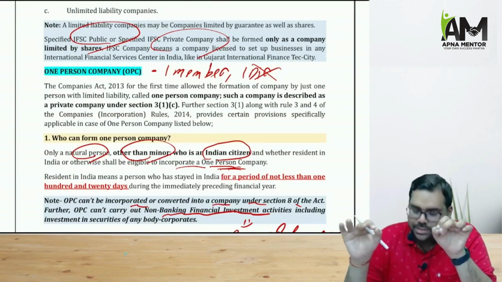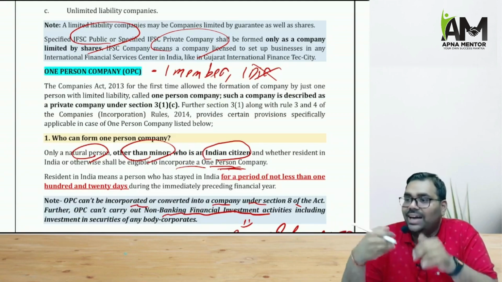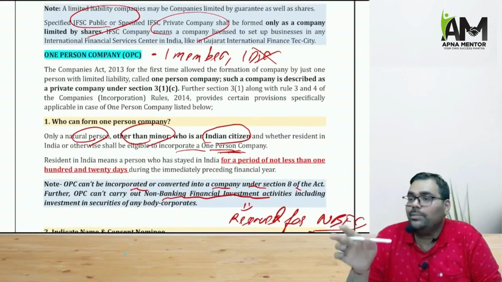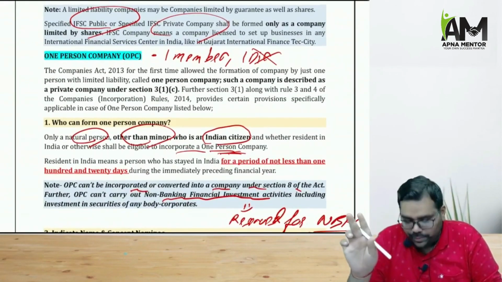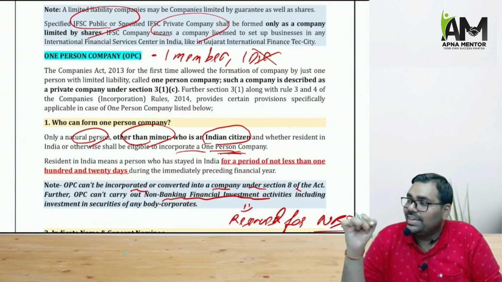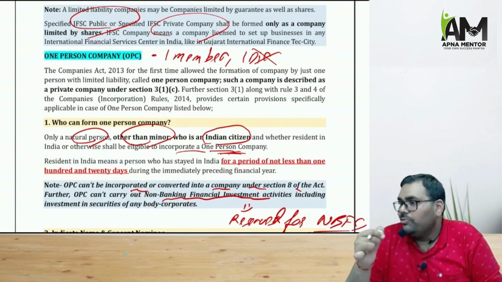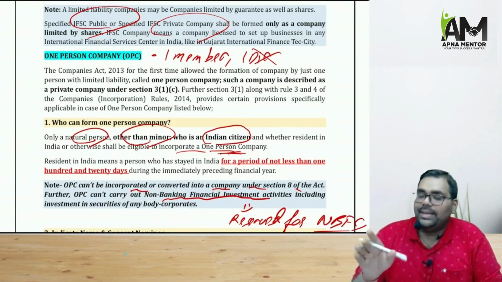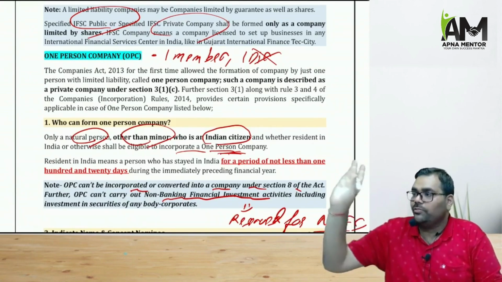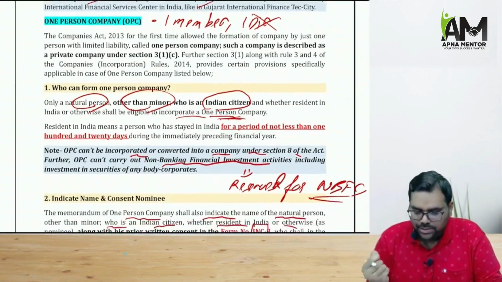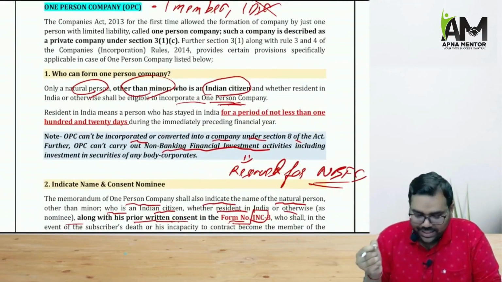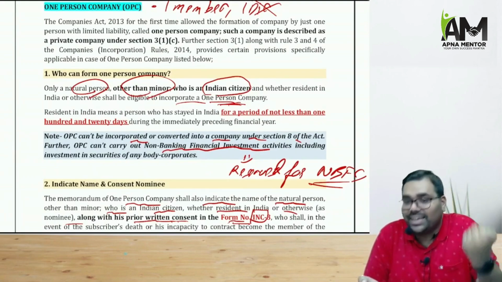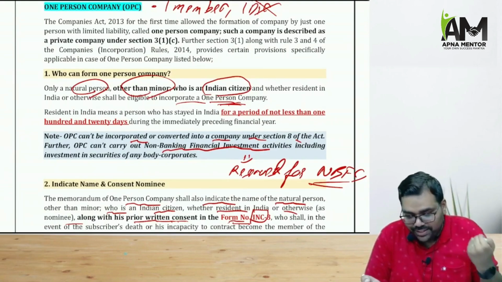Then only a natural person can form a one person company. An artificial person cannot form a one person company. Secondly, only a major can form a one person company. A minor cannot form a one person company. And thirdly, only an Indian citizen can form a one person company. When we talk about Indian citizenship, we do not mean residence. So it may happen that an Indian resident who stays 365 days out of India, even he can form a one person company. And if we talk about resident here, resident means a person who has stayed in India for a period of at least 120 days during the immediately preceding financial year.